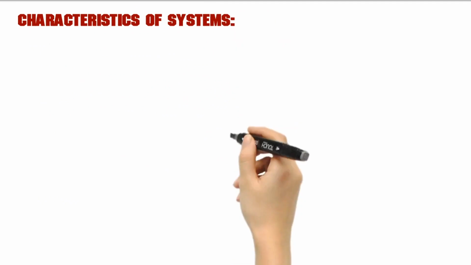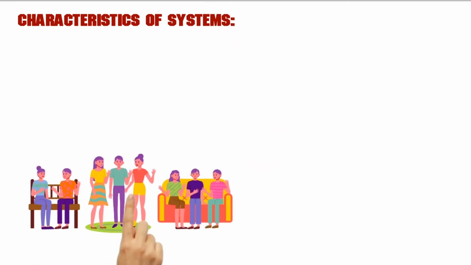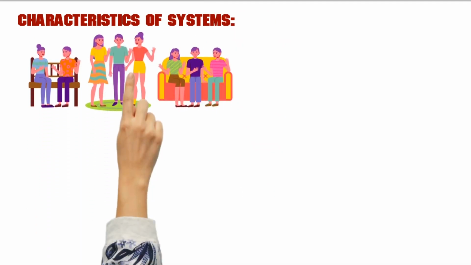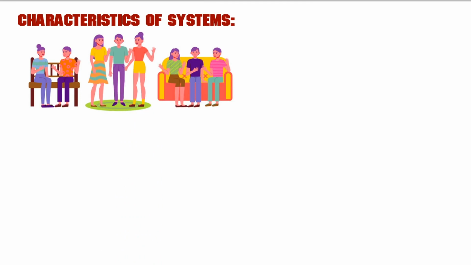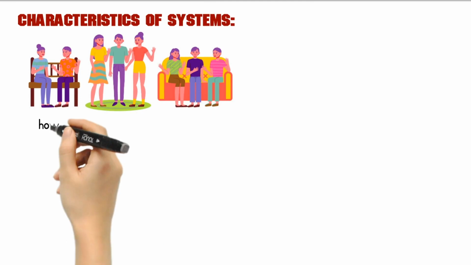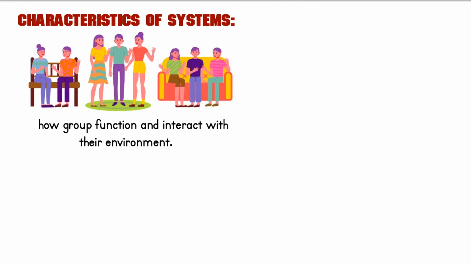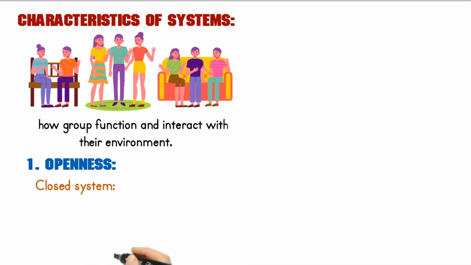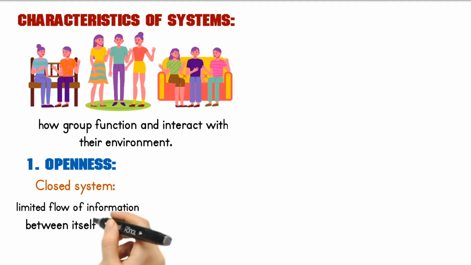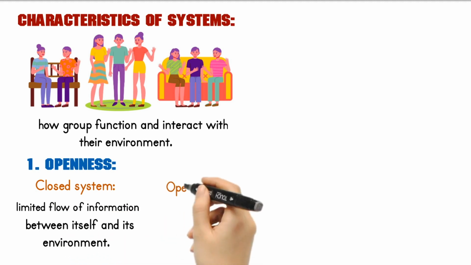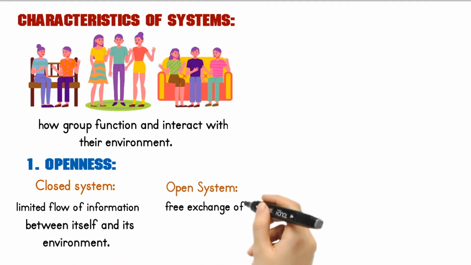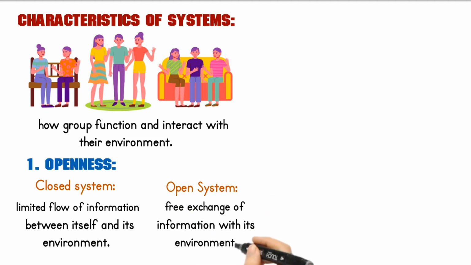Characteristics of systems. Systems theory is an essential framework for understanding group dynamics. Systems can be described based on their characteristics, which influence how they function and interact with their environment. The following are characteristics of systems that are relevant to group functioning. A closed system has a limited flow of information between itself and its environment, while an open system has a free exchange of information with its environment.